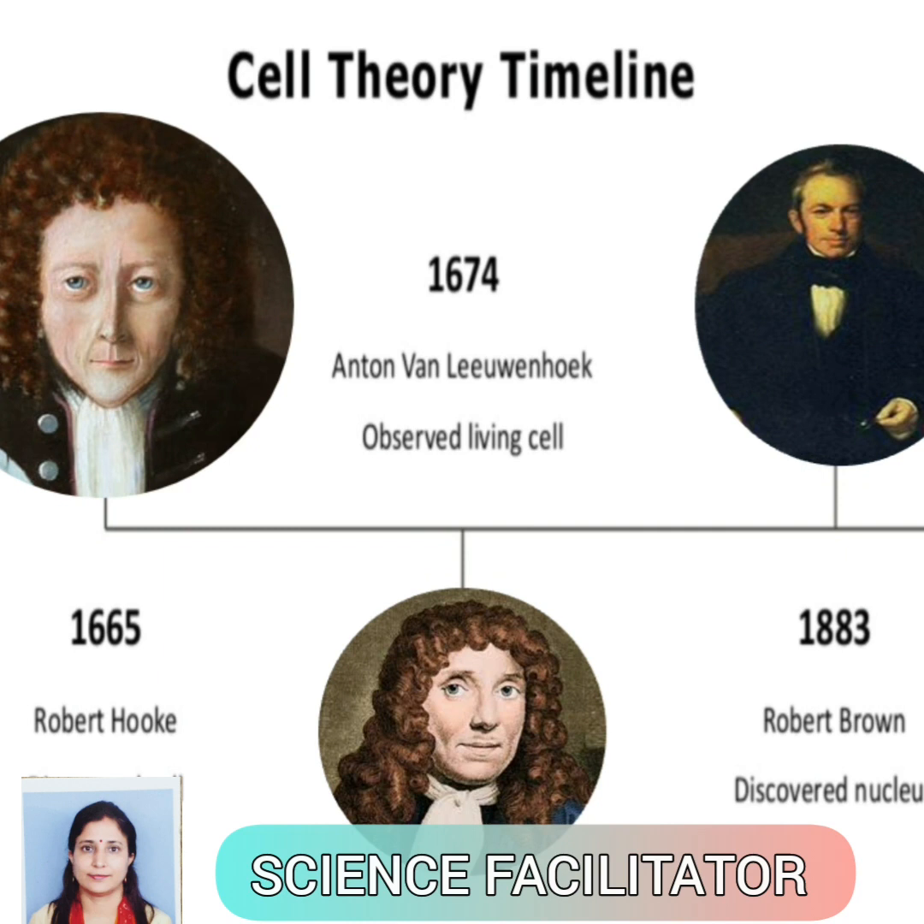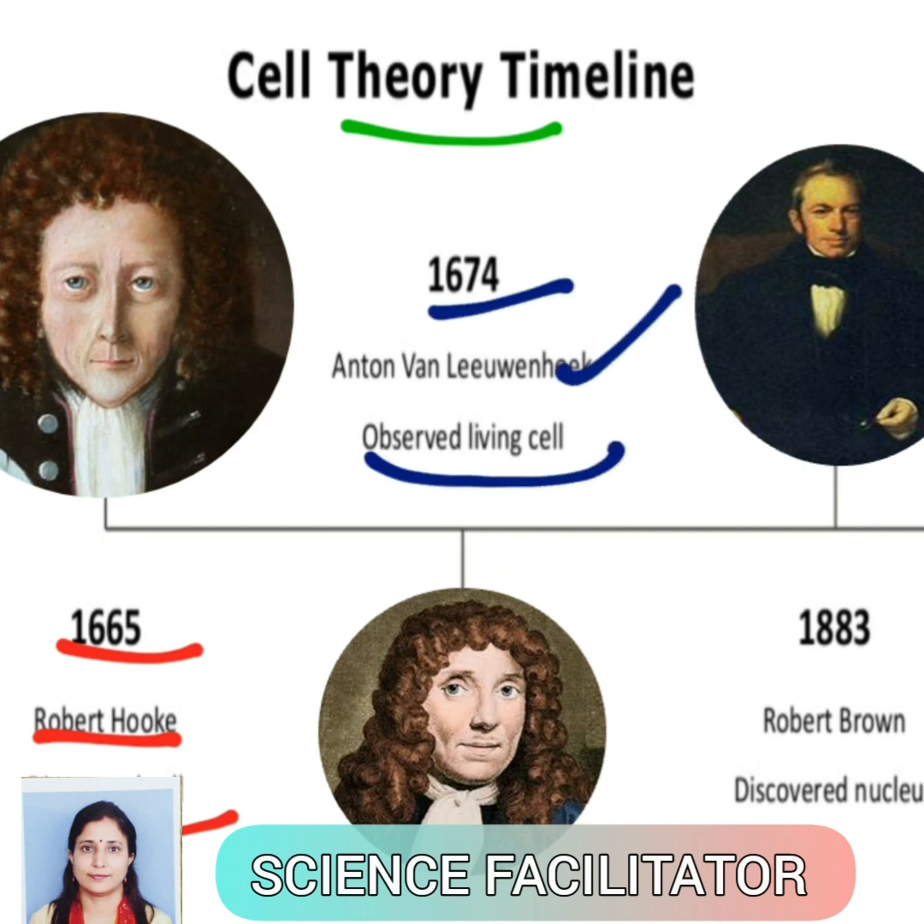Let's see our cell theory timeline. In 1665, Robert Hooke discovered the cell, and then in 1674, Anton von Leeuwenhoek observed the first living cell. And later on in 1883, Robert Brown observed a darkly stained spherical structure within the cell.